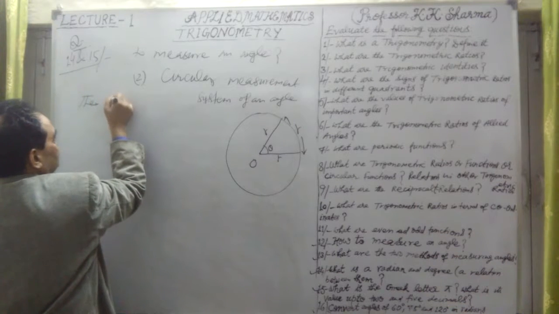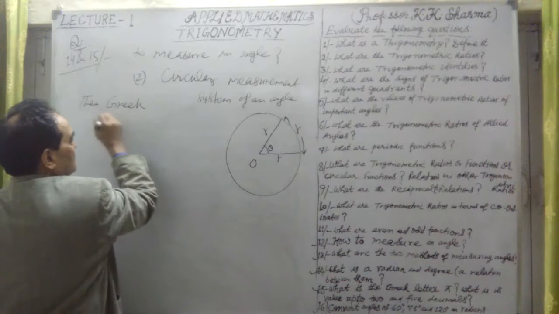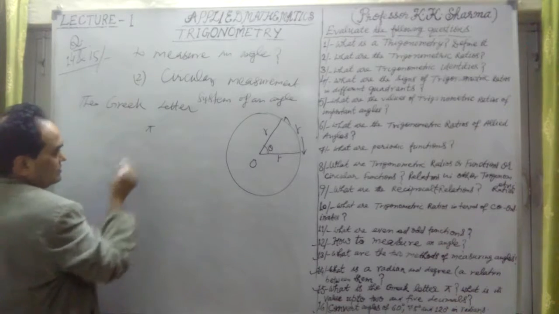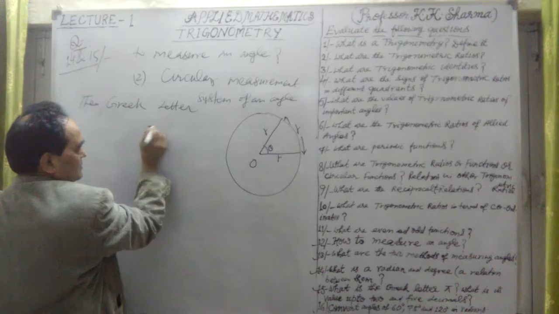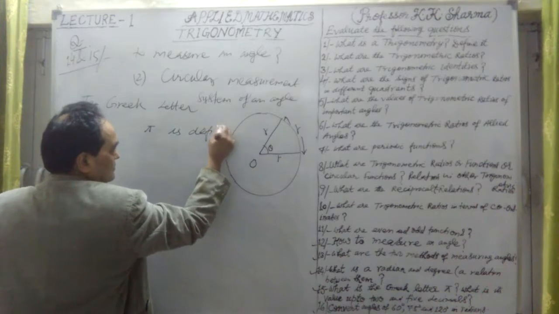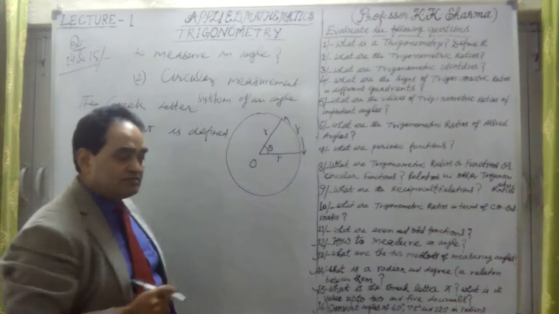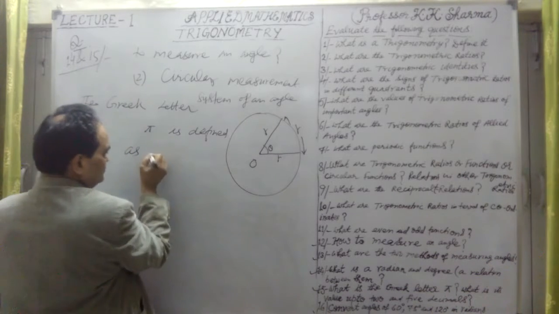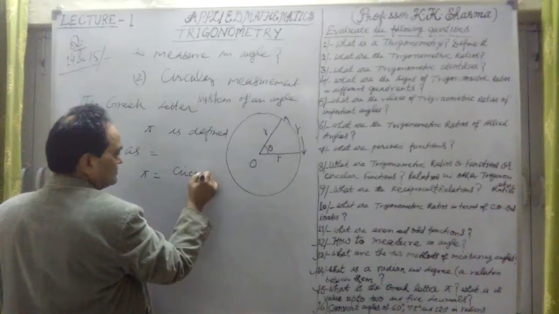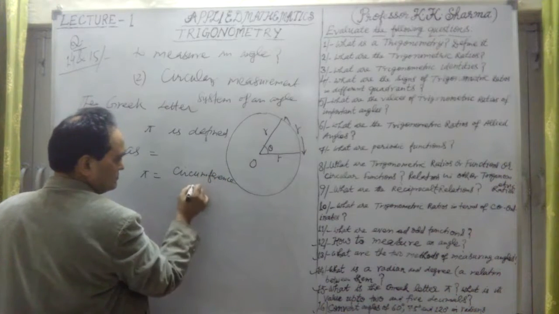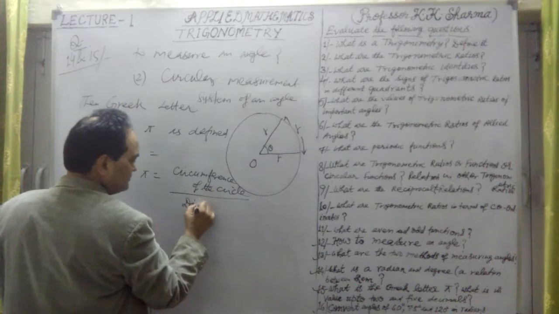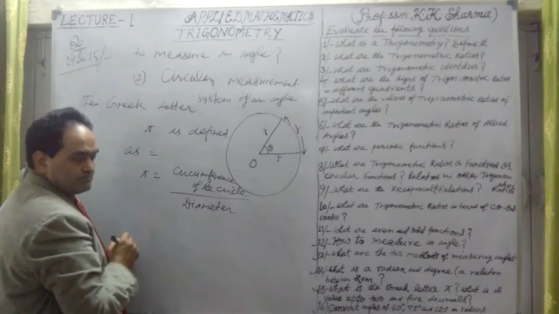The Greek letter pi, denoted as pi, is measured in radians. It is defined as pi equal to the circumference of the circle divided by the diameter of it. Circumference of the circle upon diameter.